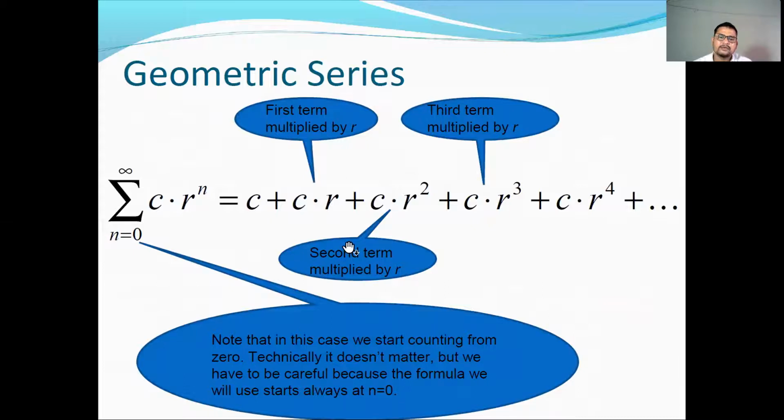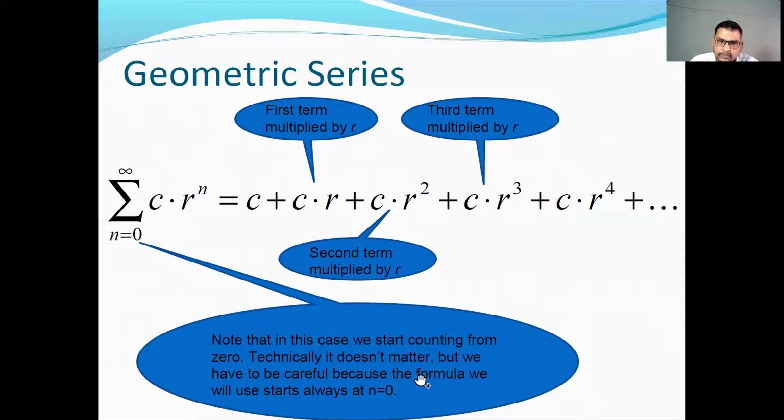Now here we will see a special type of series called a geometric series. Suppose summation n runs from 1 to infinity c into r to the power n is equal to c plus c into r plus c into r square plus c into r cube, and so on. Each term is the previous term multiplied by r. Note that in this case we start counting from 0.